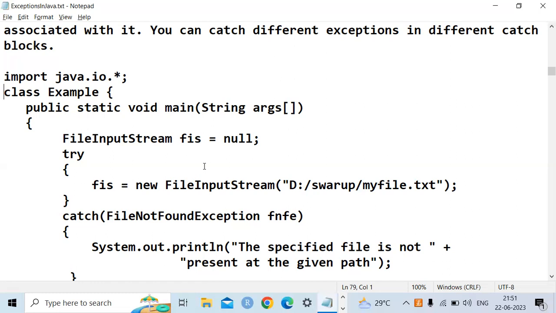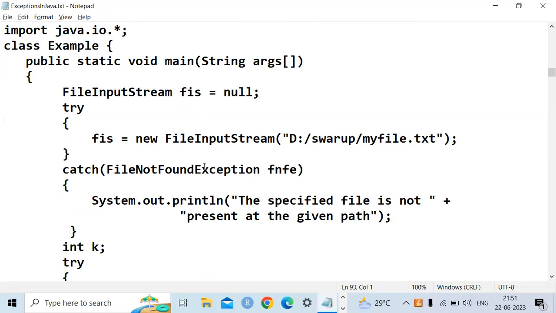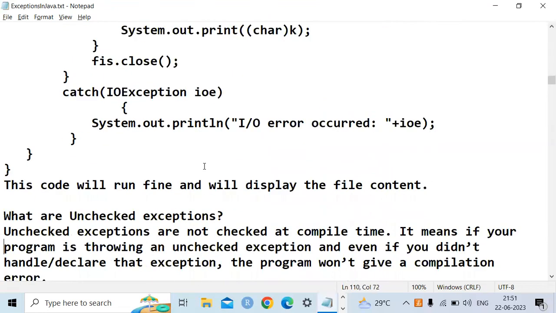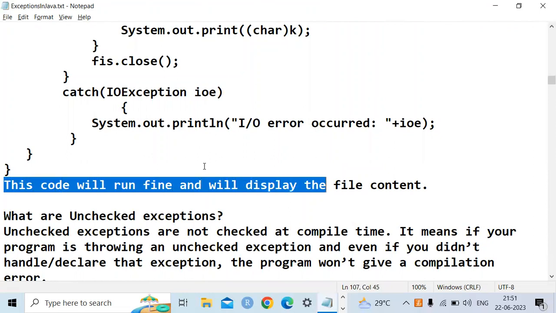If the data is available and you are able to read it, it will be displayed as the output. If you are unable to read the data, you will get a message of input output error. So this is about the concept of try catch block. This code will run fine and will display the file content.